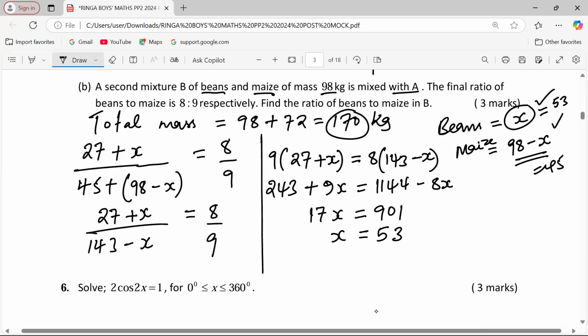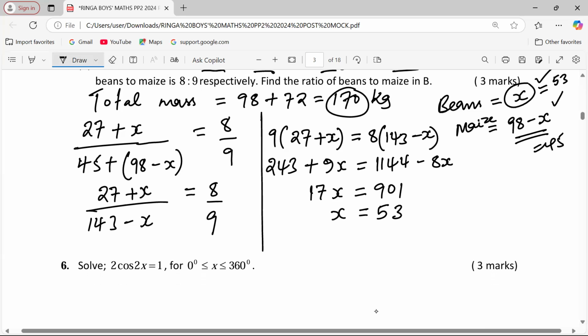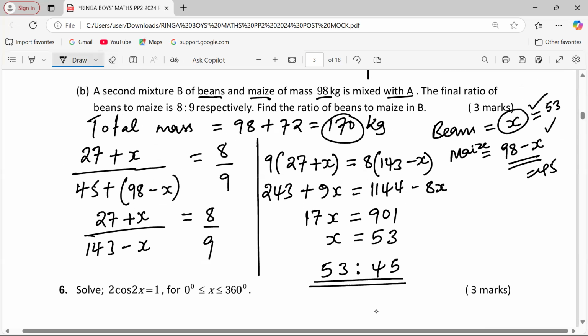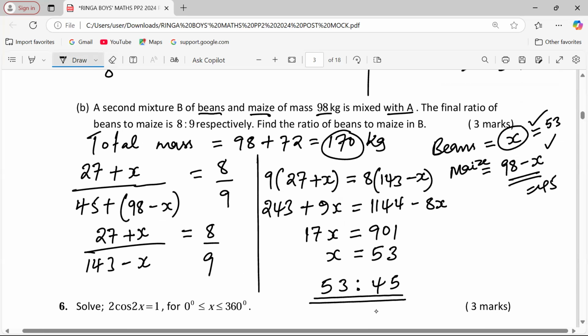So what are we finding? The ratio of beans to maize. So we will talk about 53 is to 45. I think the ratio cannot be simplified further. So the 98 kgs in mixture B are 53 beans, 45 maize. That way.